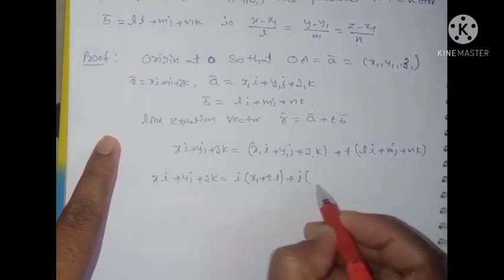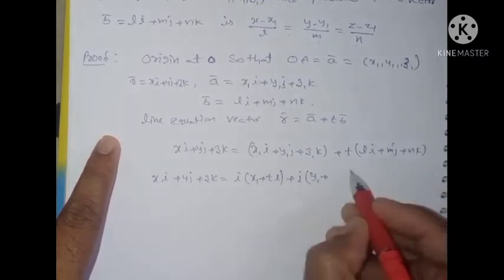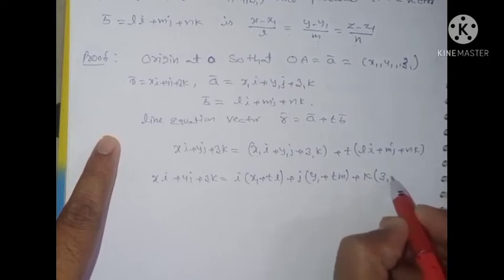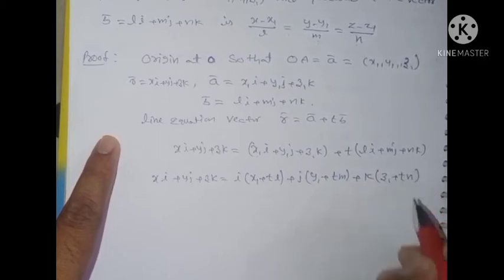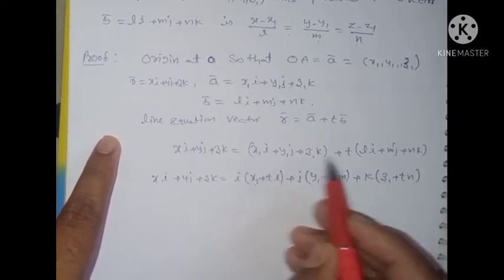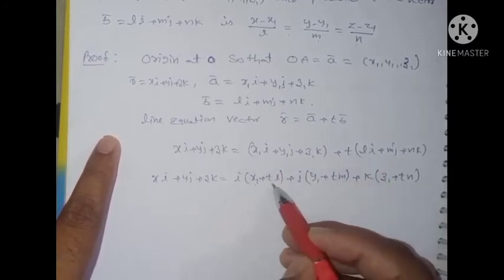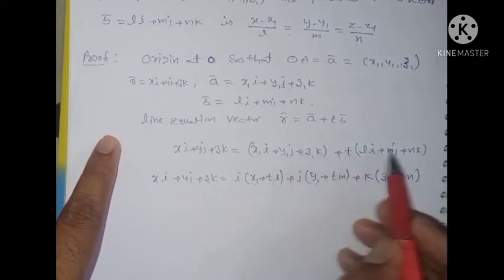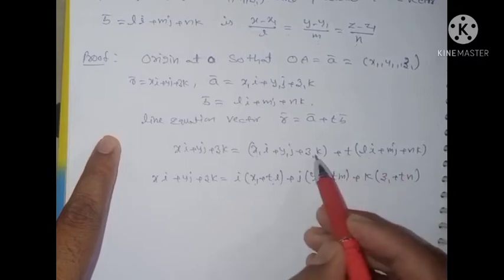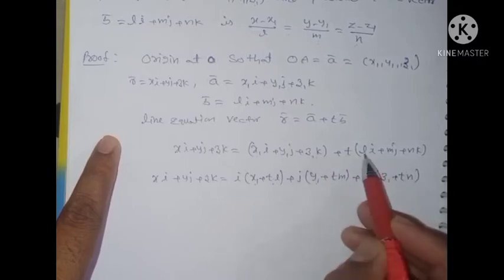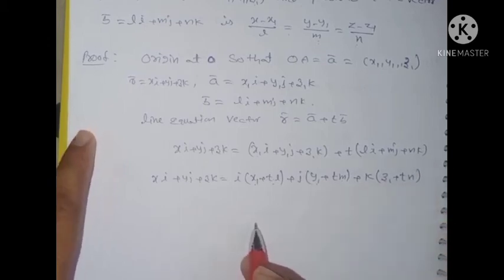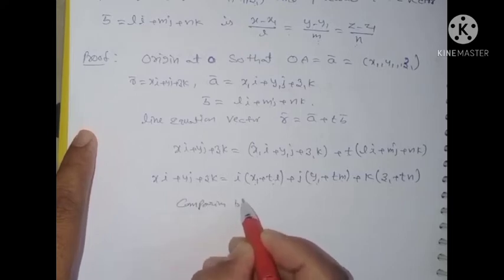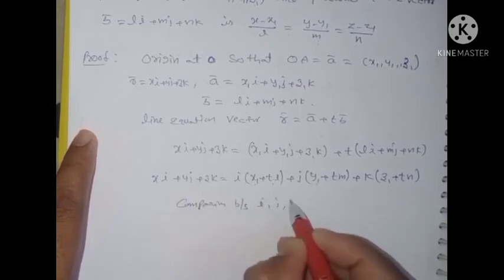Next, j of (y1 plus tm) plus k of (z1 plus tn). The i terms are x1 and tL, similarly the j terms are y1 plus tm, and the k terms are z1 plus tn. Listen here, you can compare both sides the i, j, k terms.